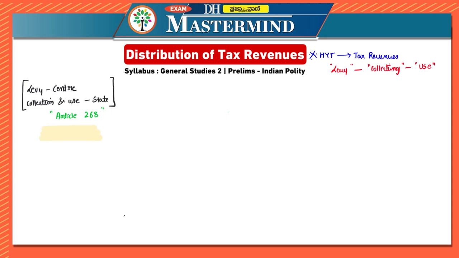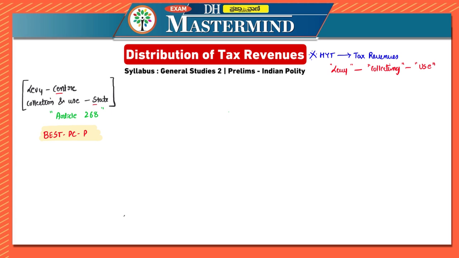Now, in order to remember all of these, there have to be some shortcuts at least. So in order to remember the taxes which are levied by the center, collected and utilized by the state, there is a mnemonic which I use, called BEST PC of Puducherry. Best police constable of Puducherry. Now, what are these? That is something which you have to know.